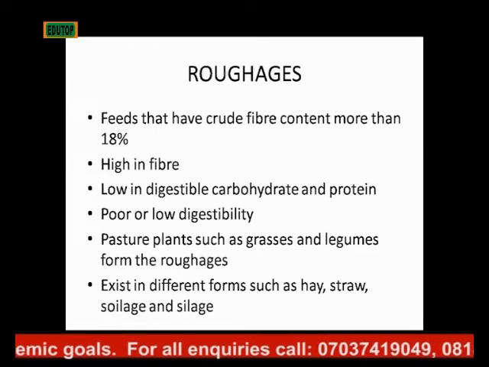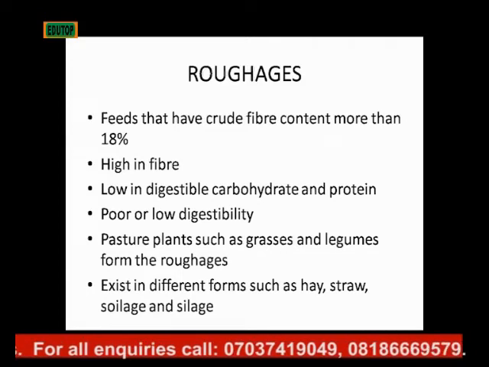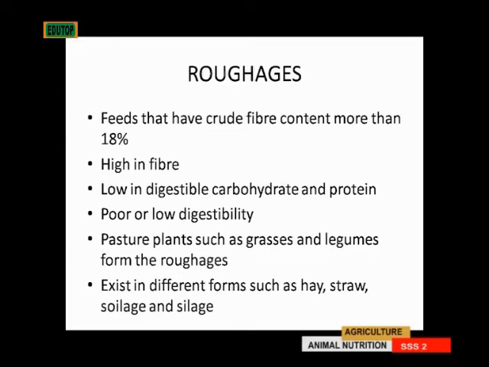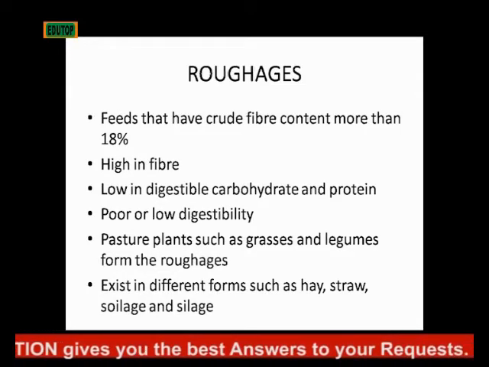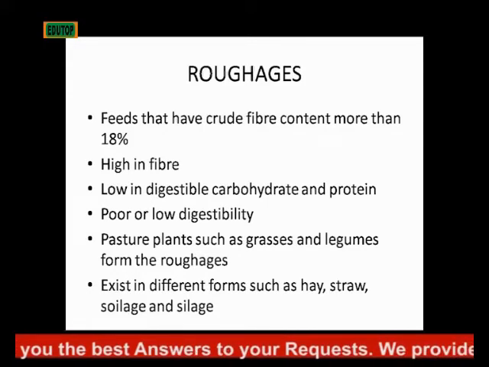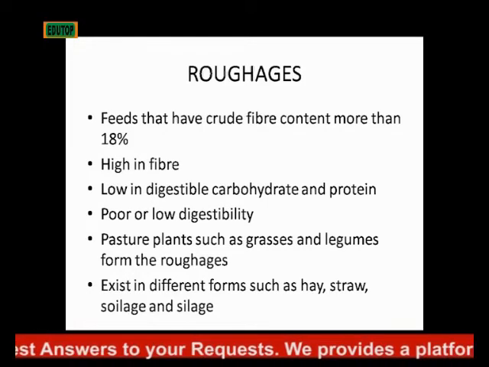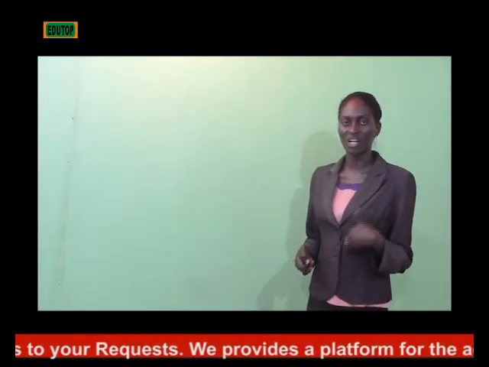Now to the last class of animal feed, we have roughages. They are feeds that have crude fiber content more than 18%. They are high in fiber, they are low in digestible carbohydrates and protein. They have poor or low digestibility. Pasture plants such as grasses and legumes form what we call roughages. And roughages exist in different forms such as hay, straw, soilage, and silage. So I'll be talking about hay, straw, soilage, and silage.